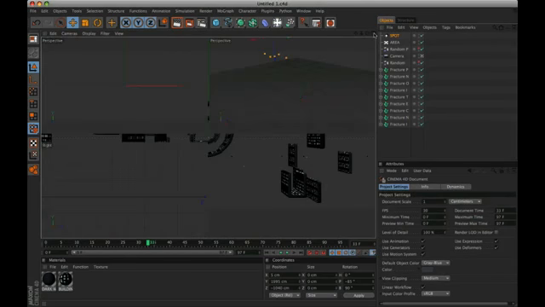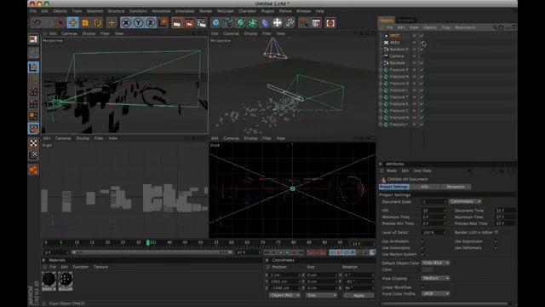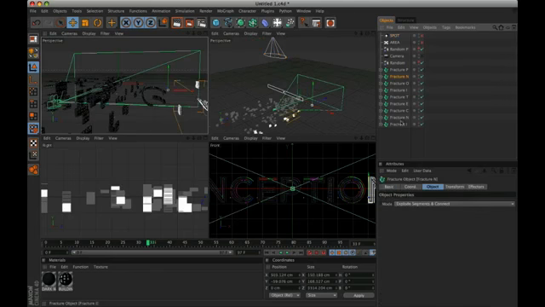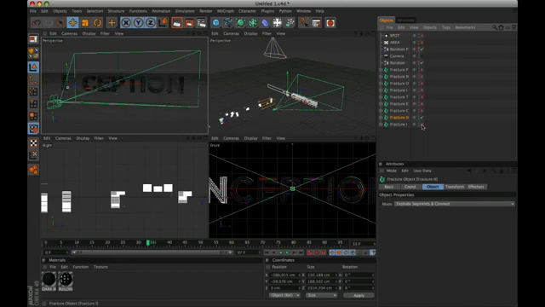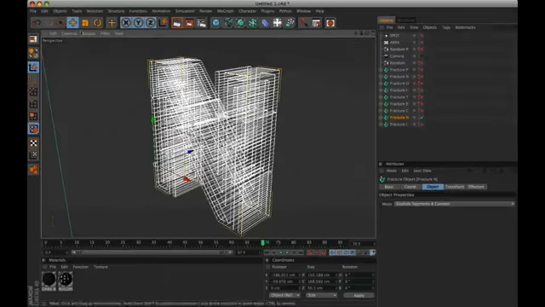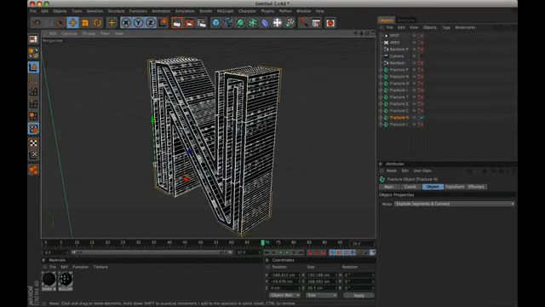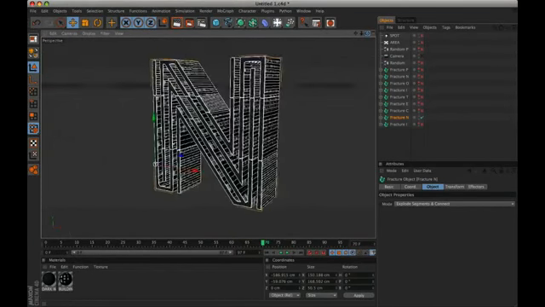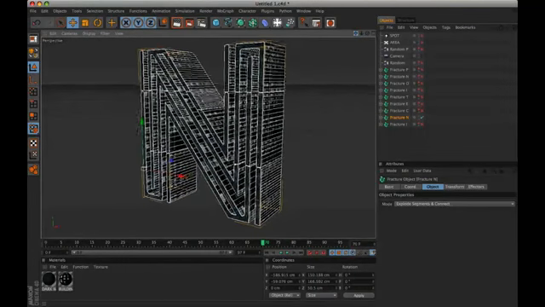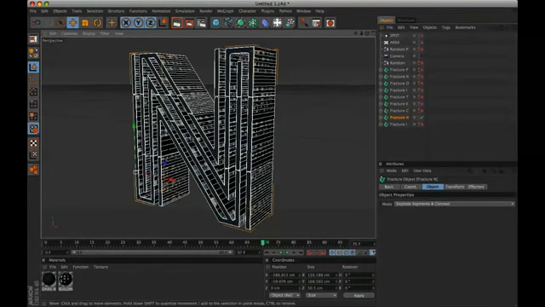Turn off the visibility of all the elements that make up our scene, except the first N letter. And zoom in on it. Now, we will choose some parts of our letter to apply the material building face, and to map the rest with the dark wall material.